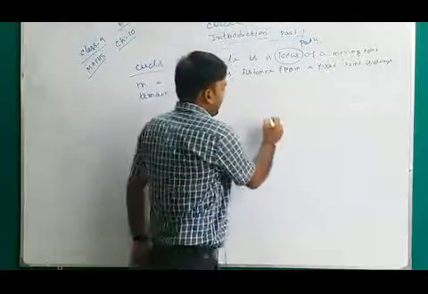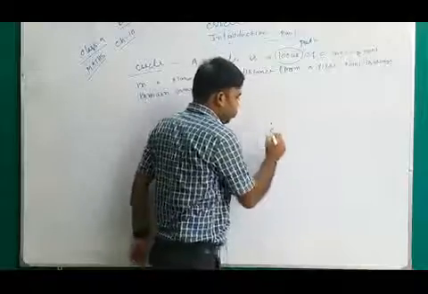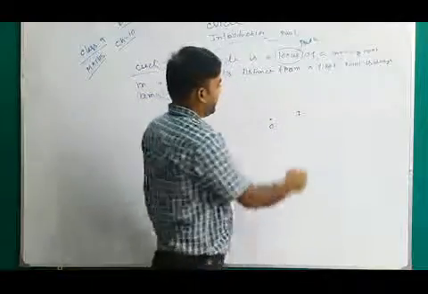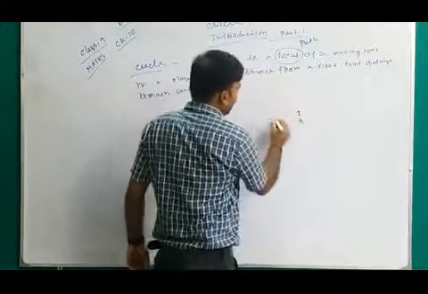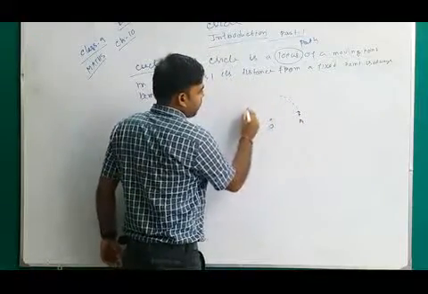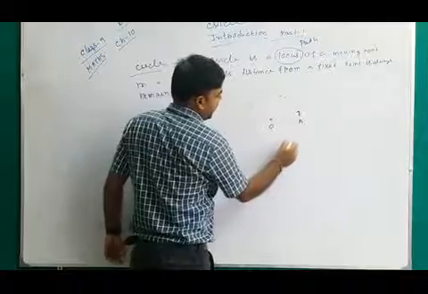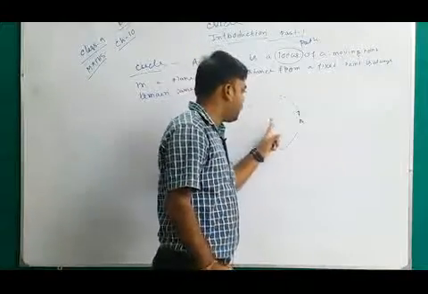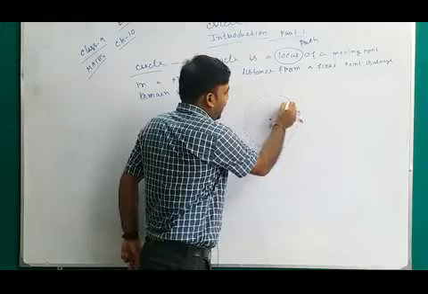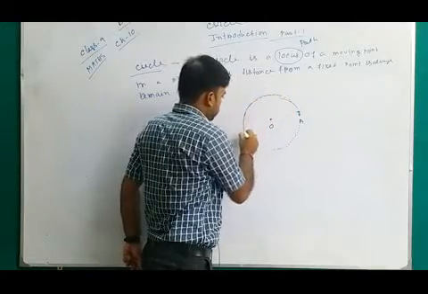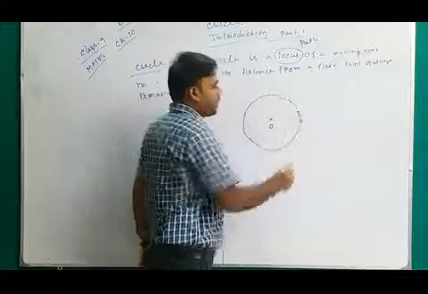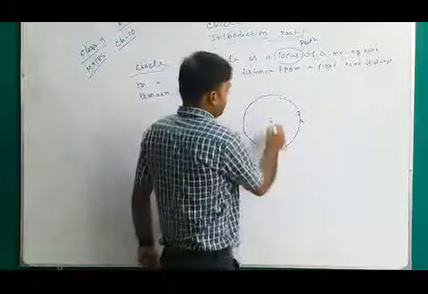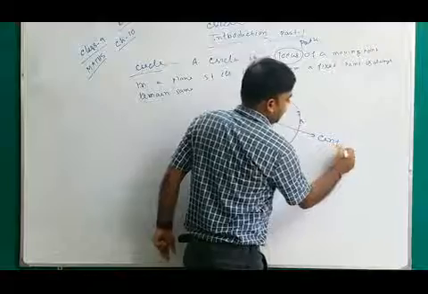For example, take a fixed point O, and a moving point A. That point is moving, keeping the distance the same from the fixed point O, and that path is known as a circle. The fixed point is called the center of the circle.